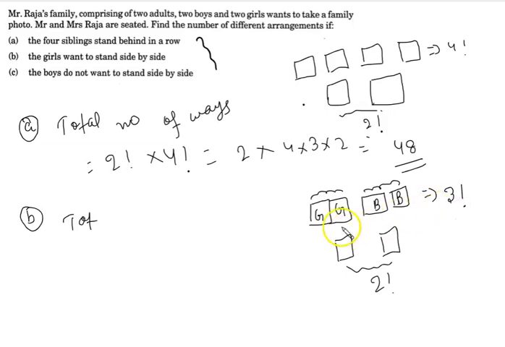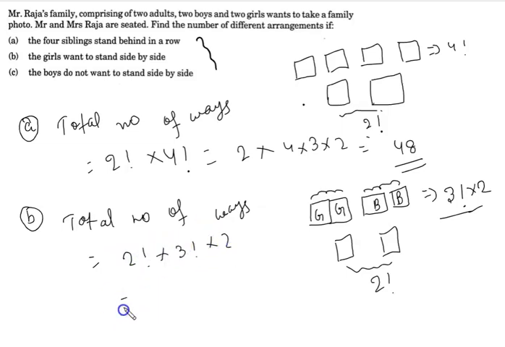And then the internal arrangement of the two girls: this girl can be seated here and this girl can be seated here, so the internal arrangement between the girls is 2. So the total number of ways for the second question, where girls want to stand side by side, is 2 factorial into 3 factorial into 2.